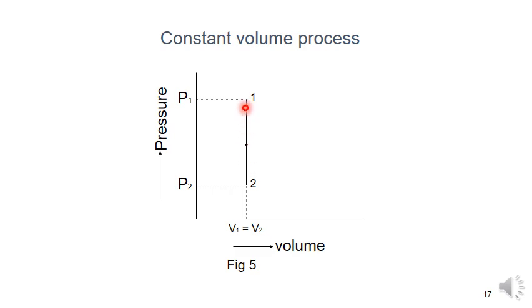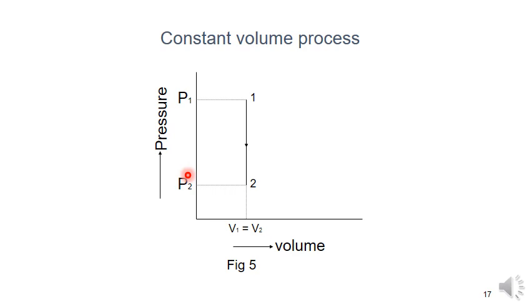The process state is from 1 to 2. Previously, here it is 1 and here is 2, and in that case we were giving heat. In this case we are removing the heat. That's why P1 and P2 change, because the pressure goes on decreasing, but the volume remains constant. So this is also a very important graph.